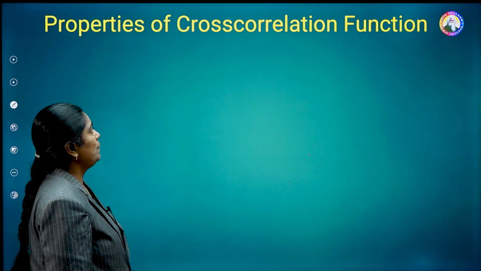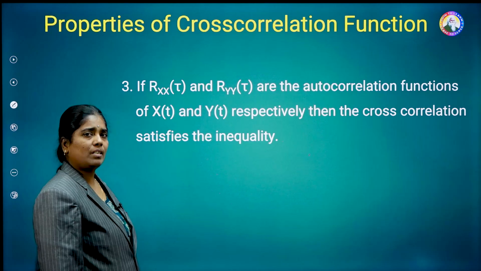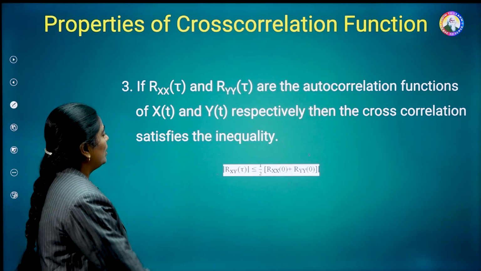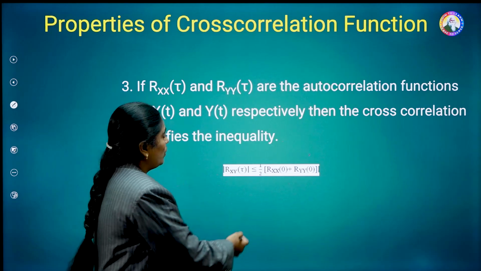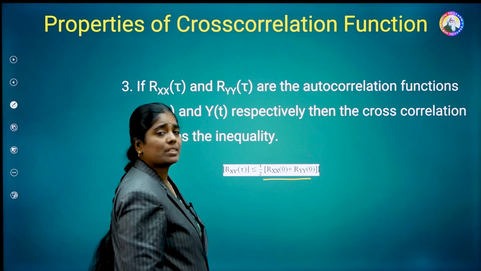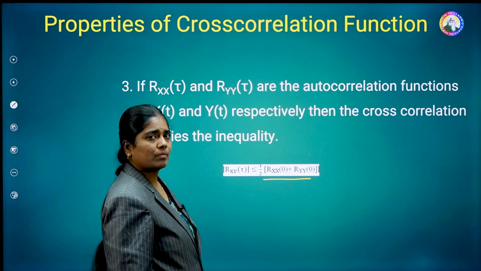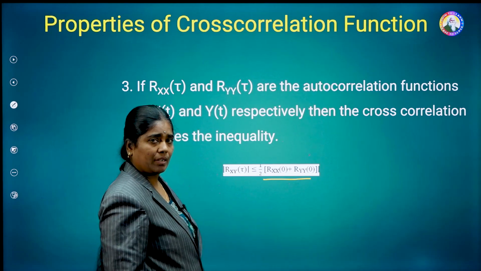Coming to the next property, one more inequality is there, that is mod Rxy of tau is less than or equal to 1 by 2 into Rxx of 0 plus Ryy of 0. You can observe that this is the arithmetic mean.